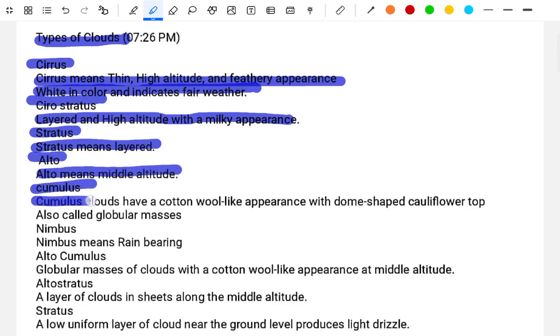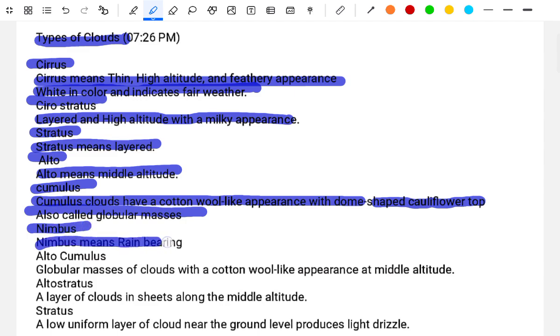Stratus means layered. Cumulus. The cumulus clouds have a cotton wool like appearance with a dome shaped, cauliflower top, also called the globular masses. Nimbus means rain bearing.